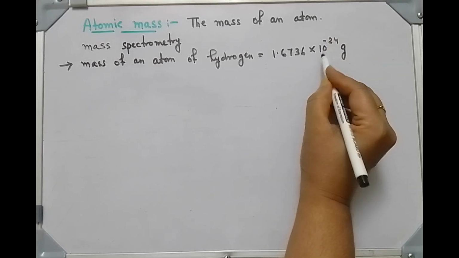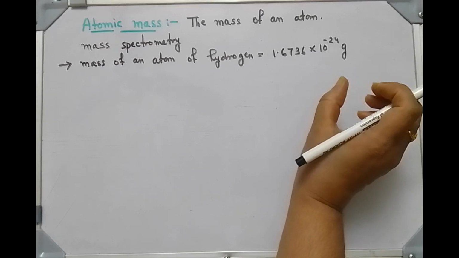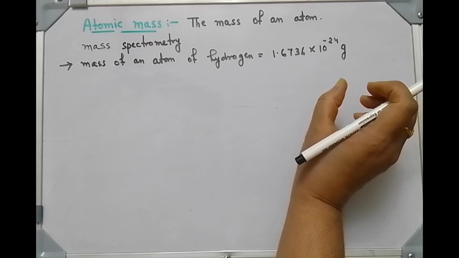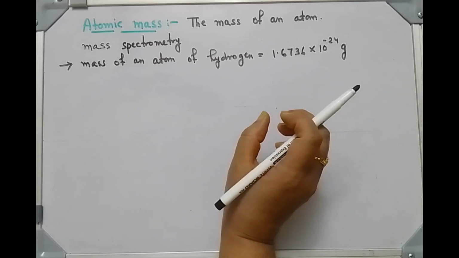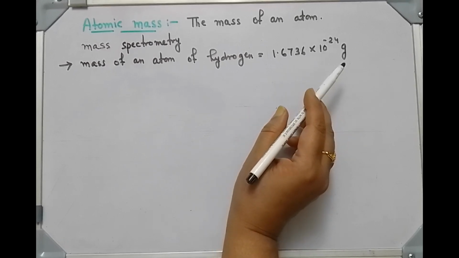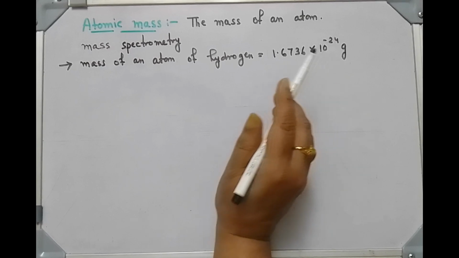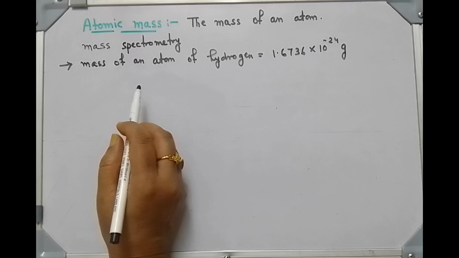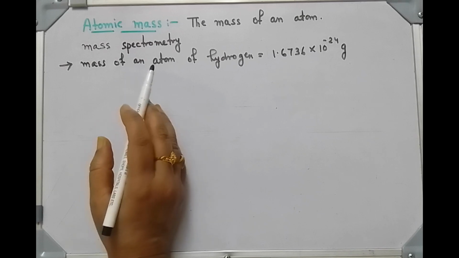So it is in the order of 10 to the power minus 24 gram. So how small it is, you can understand. Therefore, the mass of an atom is so small that gram is a very big unit to express it. In order to solve this problem, in the 19th century, scientists determined the mass of an atom of an element relative to another.